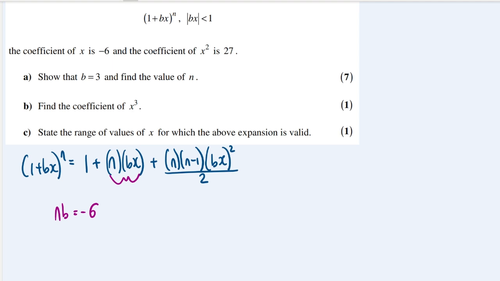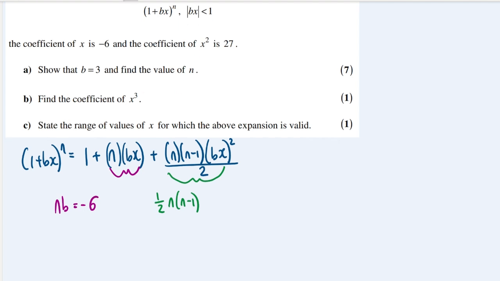And from this one here we know this is going to be 27, so this is going to be 1/2 n minus 1 b squared, and I'm going to get b squared x squared, but we don't need to put that because we're just looking at the coefficient, and that's going to equal 27.